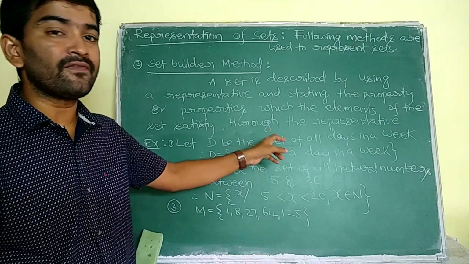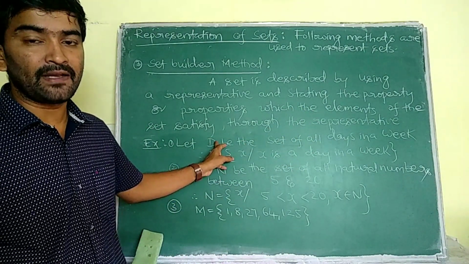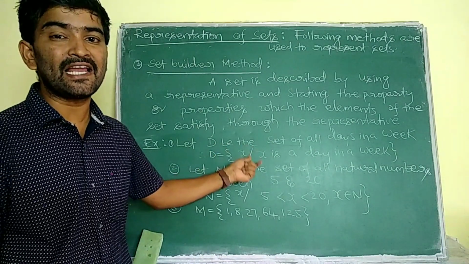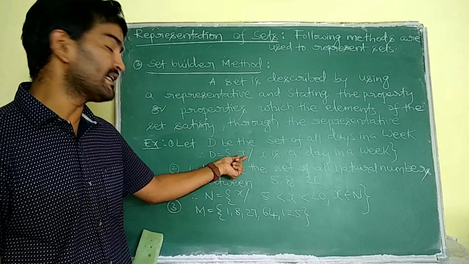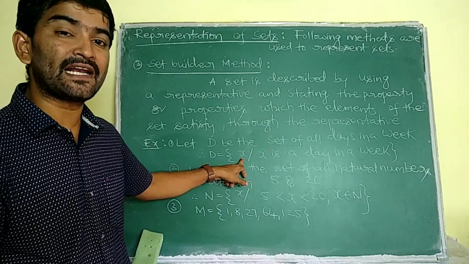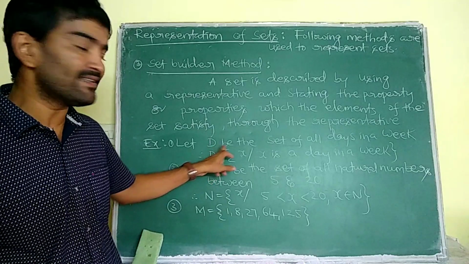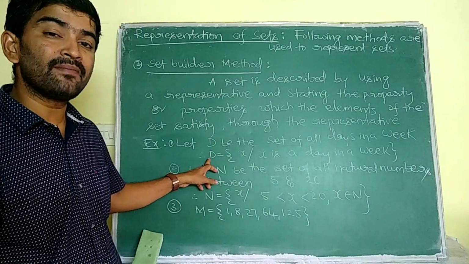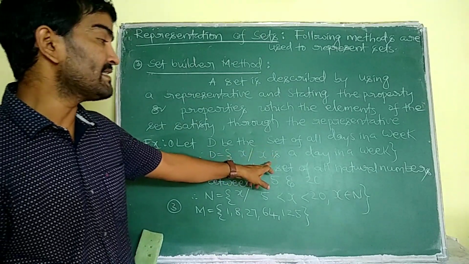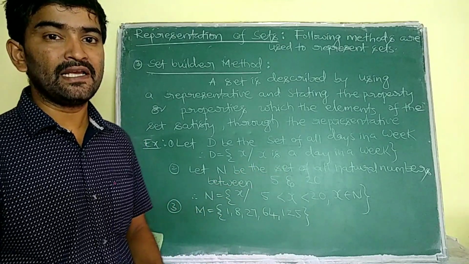Let D be the set of all days in a week. Here I will represent the set with D, because he named it. D is equal to, I will use x to represent each element of the set. Here this x is said to be the representative. I am representing each element of the set D with x. That means all the elements of the set D are like x, and x is a day in a week. Like that we have to represent in this method.